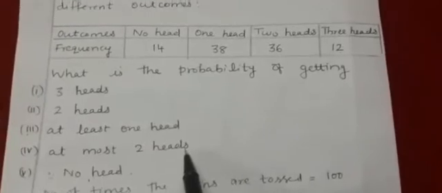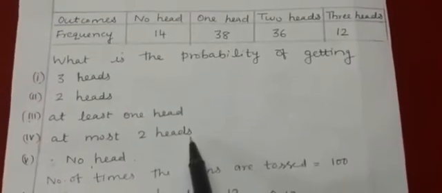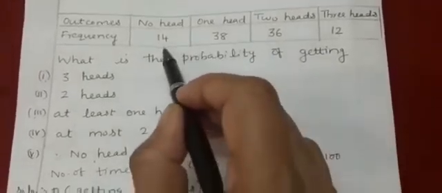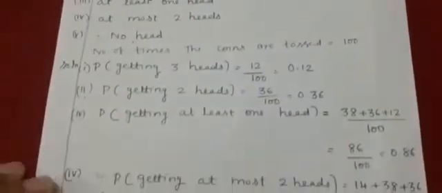Now, fourth part, what is the probability of getting at most 2 heads? At most 2 heads means 2 heads and less than 2 heads. So you have to add these three frequencies. So probability of getting at most 2 heads is equal to 14 plus 38 plus 36 divided by 100, equal to 88 divided by 100, equal to 0.88.